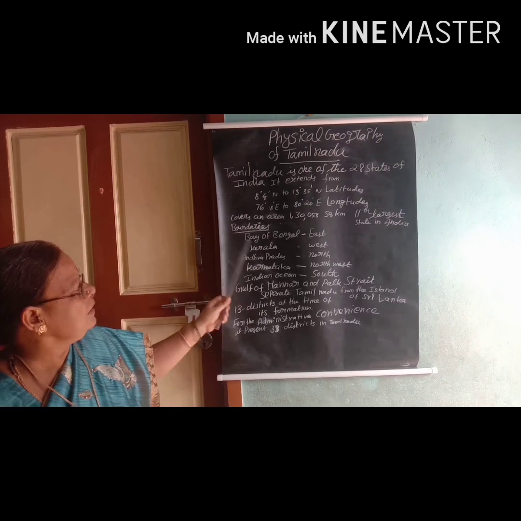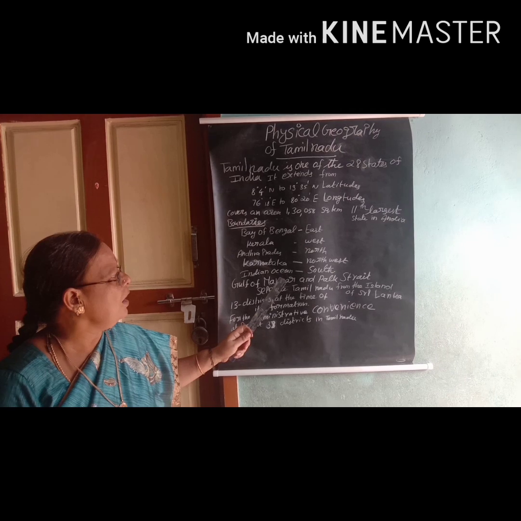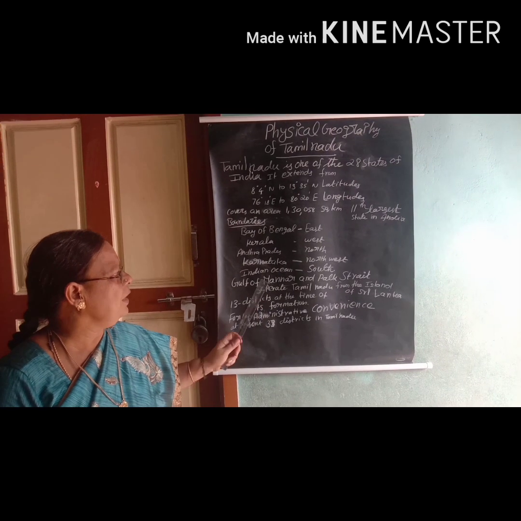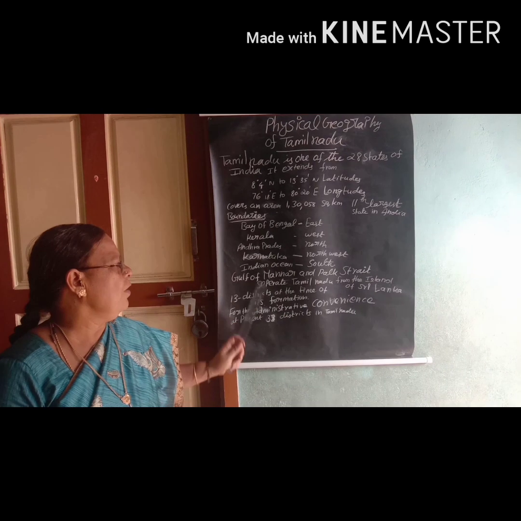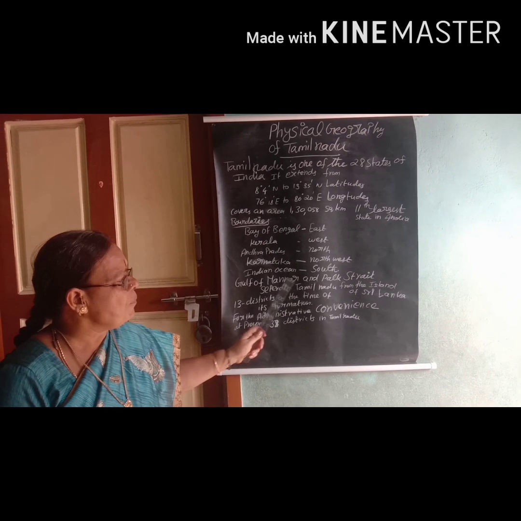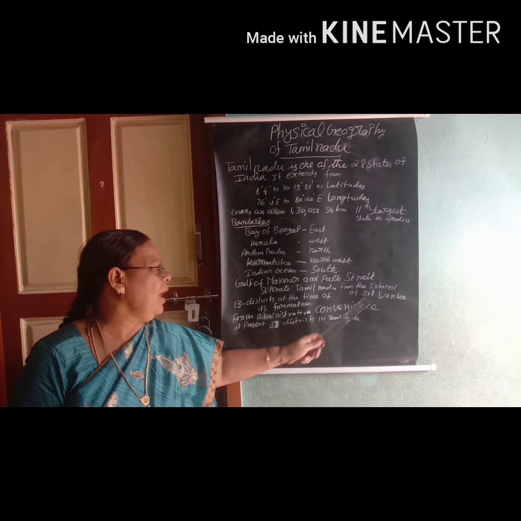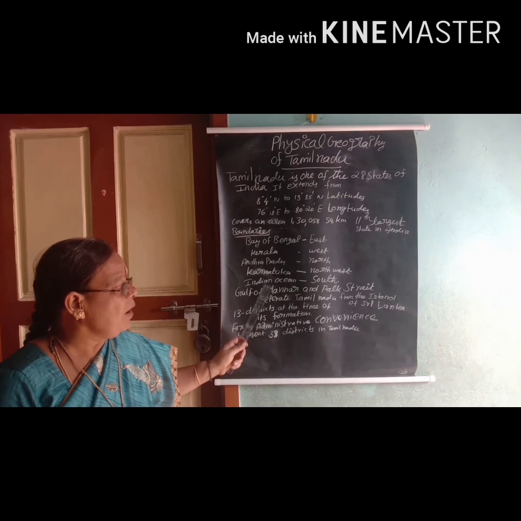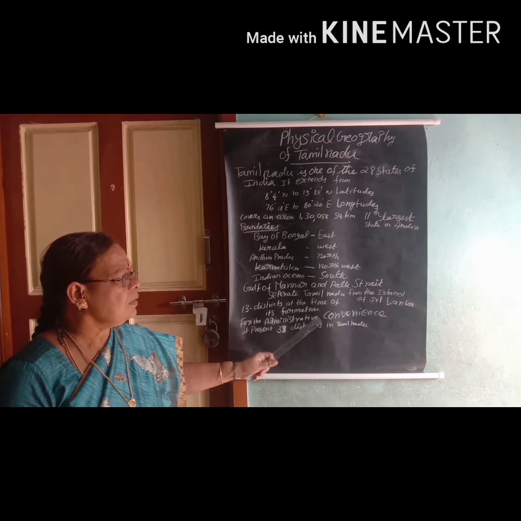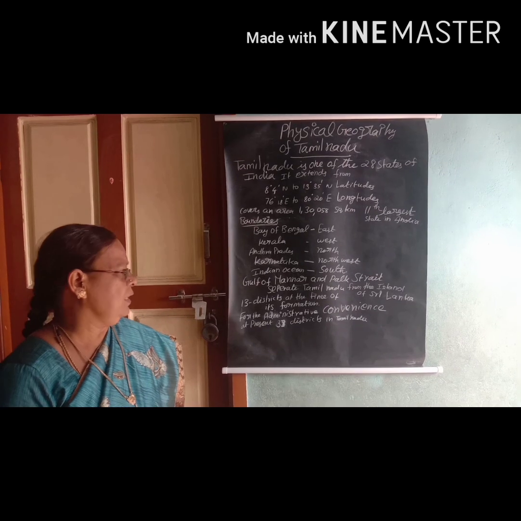The Gulf of Mannar and Pak Strait separate Tamil Nadu from the island of Sri Lanka.